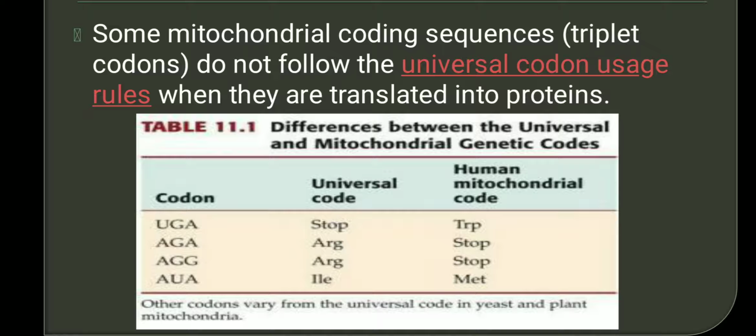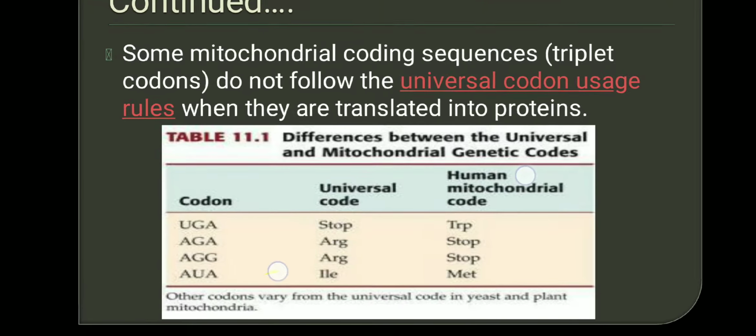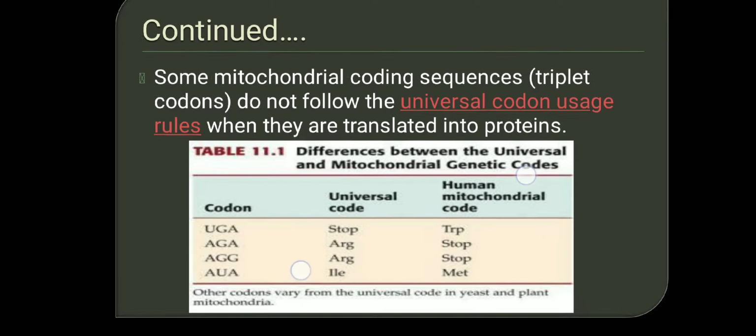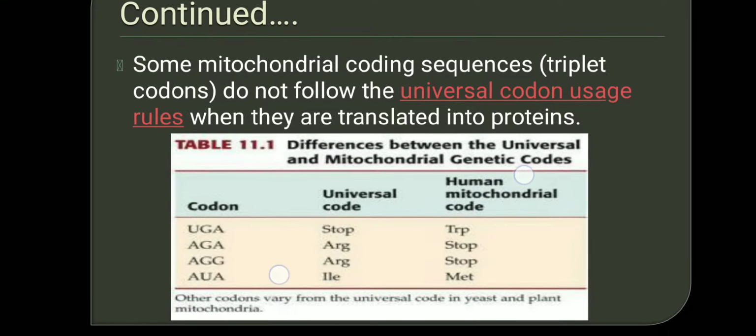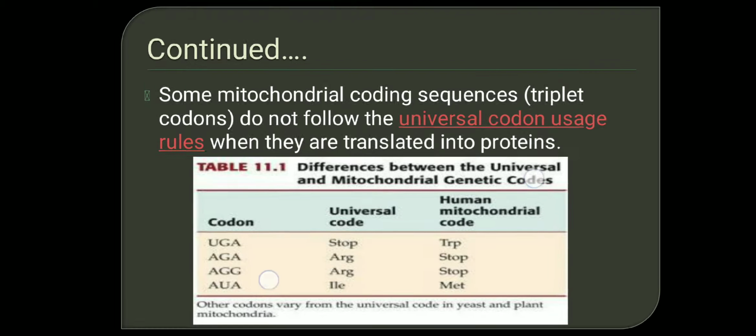AUA codes for isoleucine universally, whereas in mitochondria it codes for methionine. Like this, some codons in the mitochondria do not follow the universal codon usage. We know that the codon table is universal, that all cells, whether prokaryotic or eukaryotic, follow the same codon rules, whereas mitochondria differ from that.